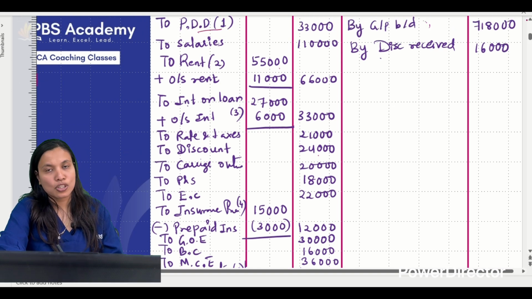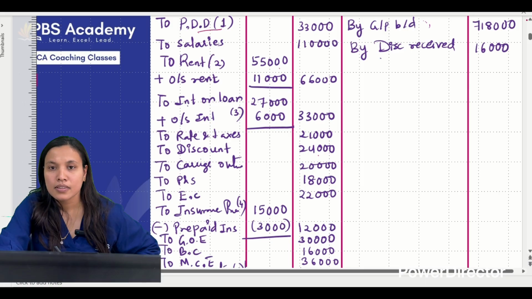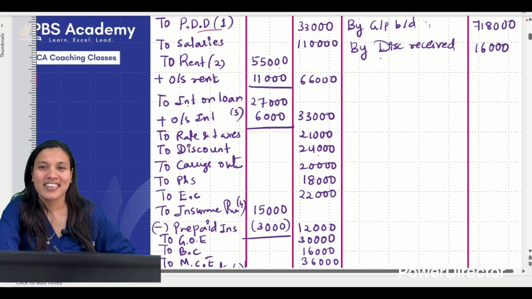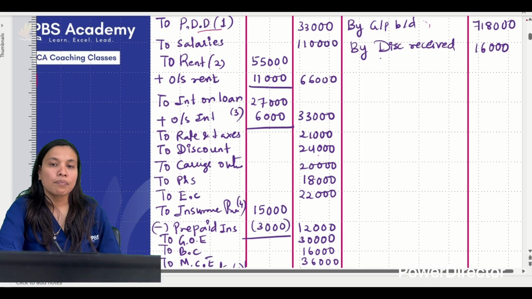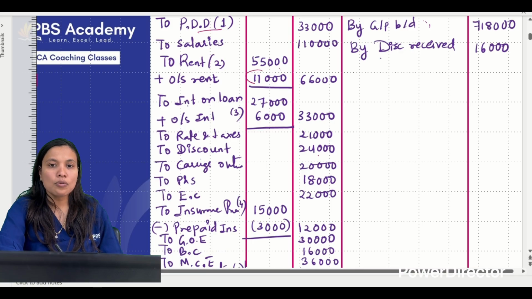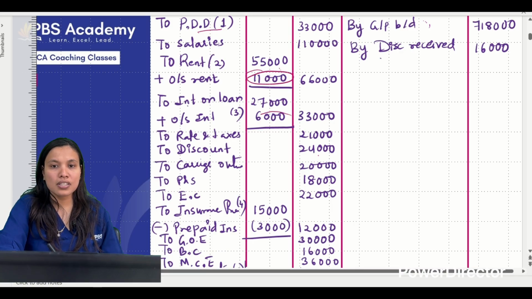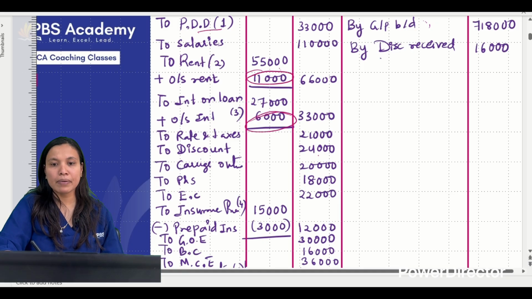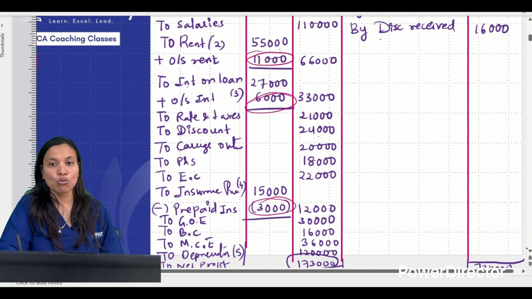PDD, there is an adjustment, correct? Leave it. PDD already taken, considered, less PDD I have written. Outstanding rent number 1, outstanding interest number 2, prepaid insurance number 3. Again, is there anything else? No. These 3 adjustments must be considered where?